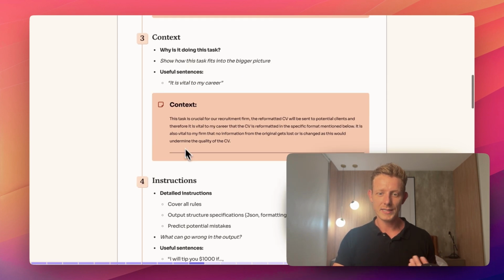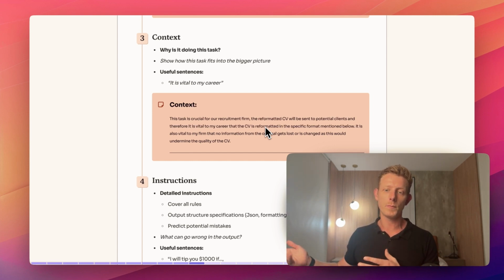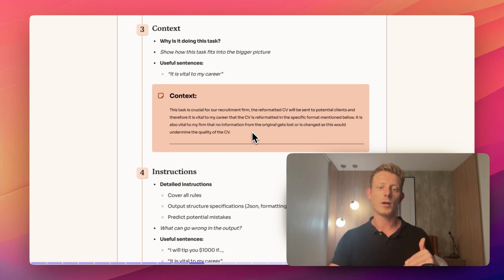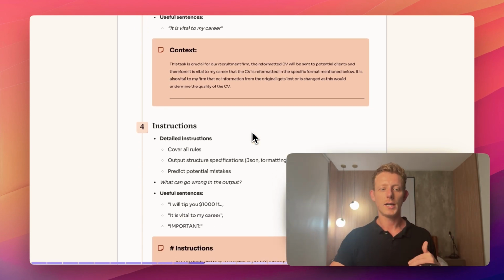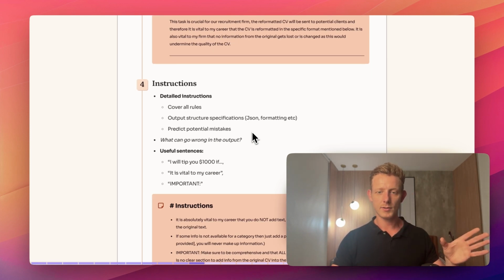So in this case, for example, this task is crucial for our recruitment firm. The reformatted CV will be sent to potential clients, and therefore it is vital to my career that the CV is reformatted in the specific format mentioned below. It is also vital to my firm that information from the original CV doesn't get lost or changed, as this would undermine the quality of the CV. Right, so just a high-level description of why this task is important or how it fits into the bigger picture.